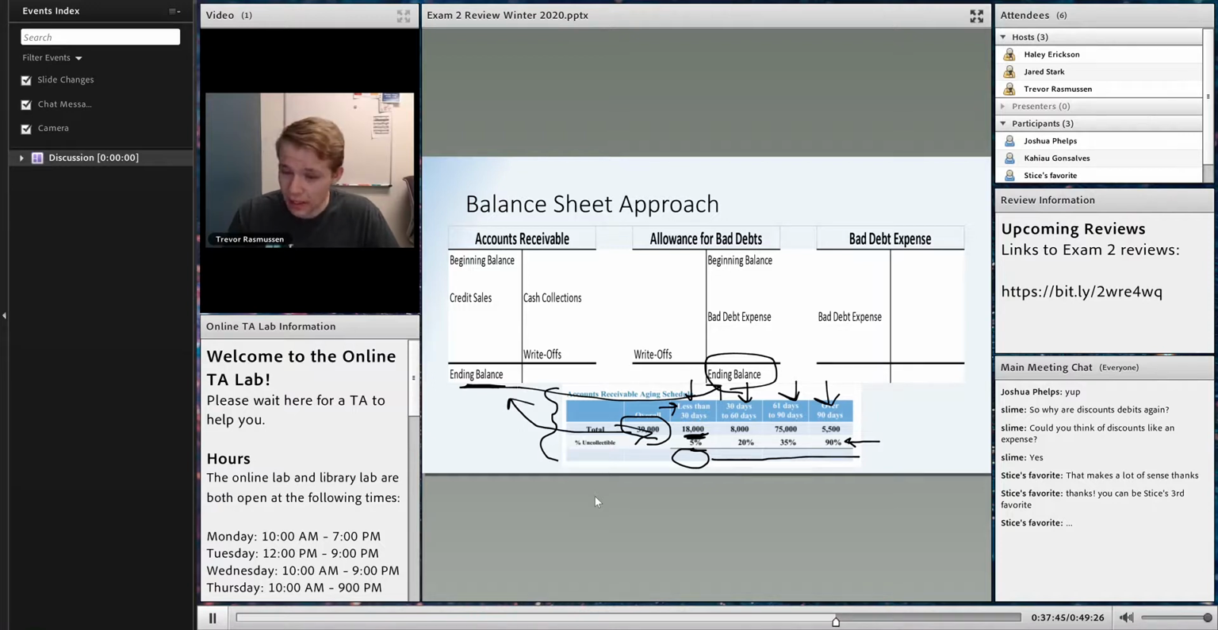Also, they love to trick students, and they probably already did this on one of your quizzes, by giving you this number, and this number, and then saying, go ahead and solve with the aging method. What a lot of students do is they do this problem, they find this number, they do the subtraction here, and they get their bad debt expense amount.